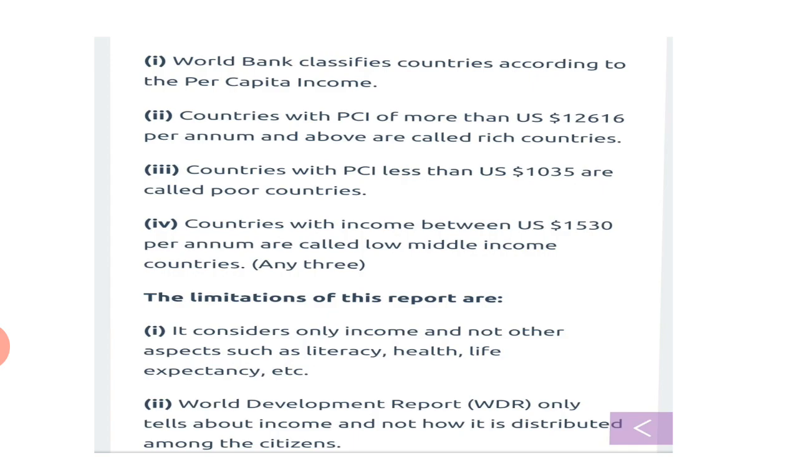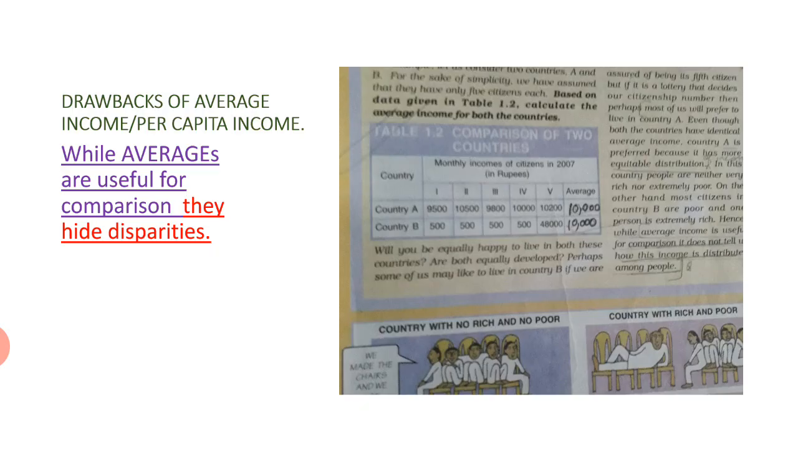The limitations of this report, which is issued by the World Bank, are that it considers only income and not other aspects such as literacy, health, life expectancy, etc. Now, the World Development Report only tells about income and not how it is distributed among the citizens.